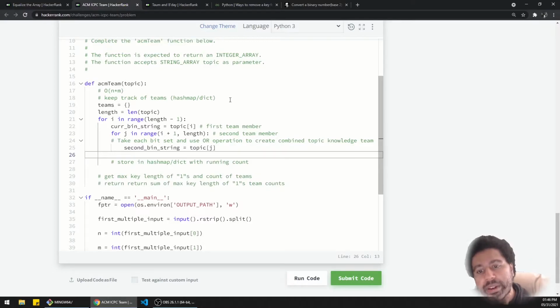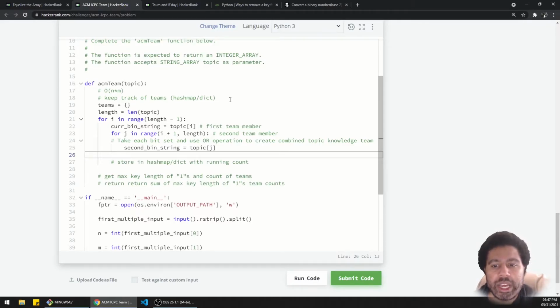Okay, so we take the current binary string and the second team member, which is always like a person who you haven't seen yet, essentially. You don't have a combination with them. So this makes sure that the count is also correct, because you're only going to ever encounter a second teammate once. You're never going to like see them and then go back, right? You're always looking ahead, and that combination is already made. You don't need to count it twice, basically.